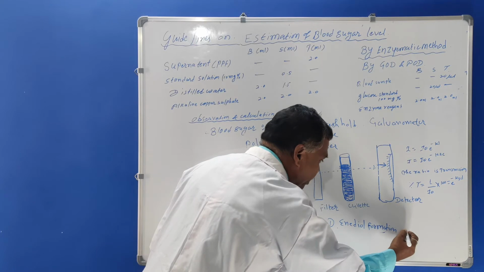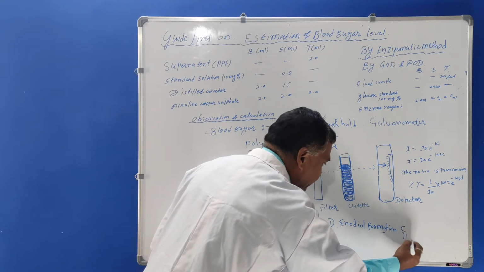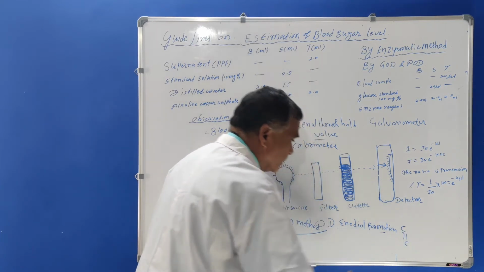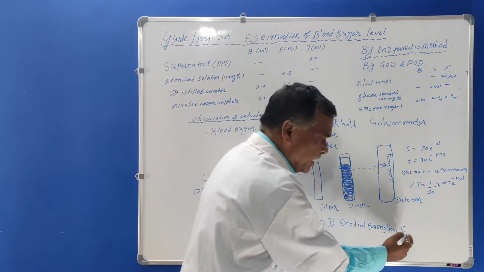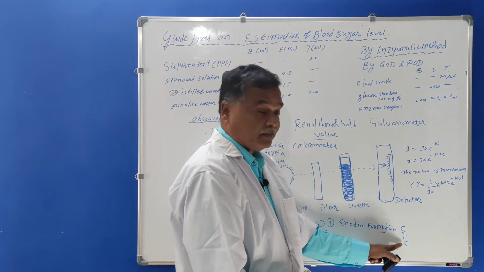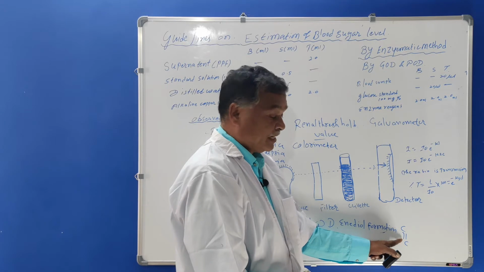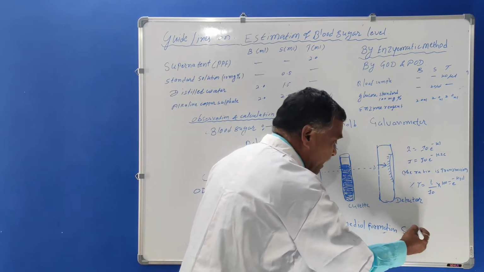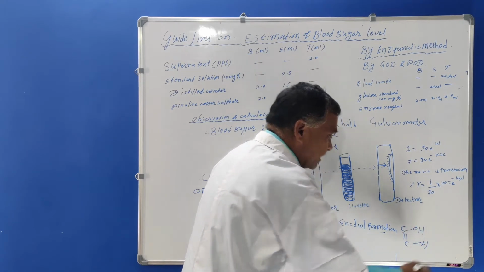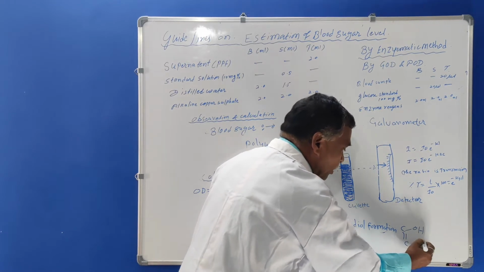What is enediol formation? We have seen already that C is connected with another C with the help of a double bond, and OH will be attached there. This is nothing but the enediol formation.